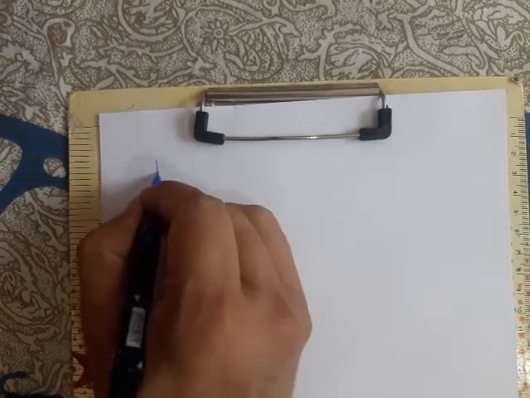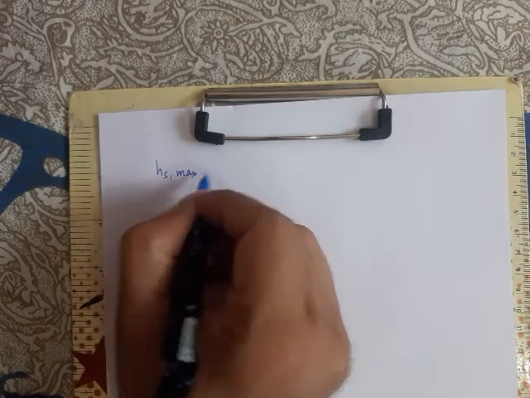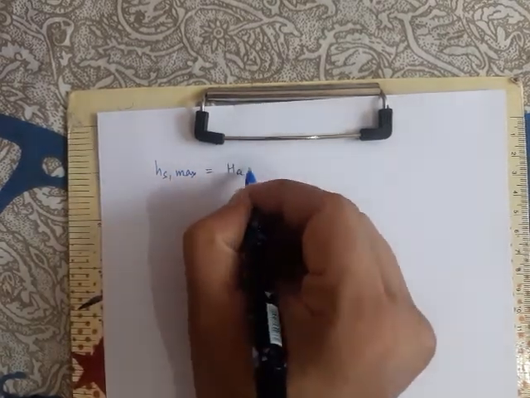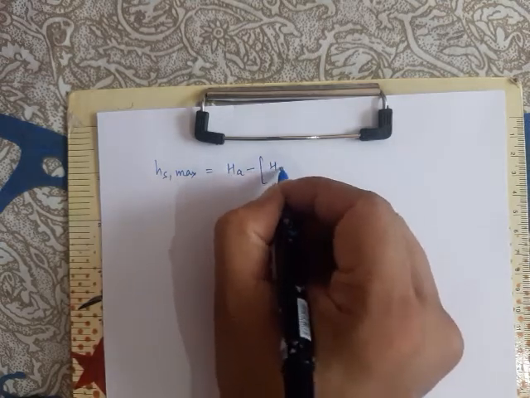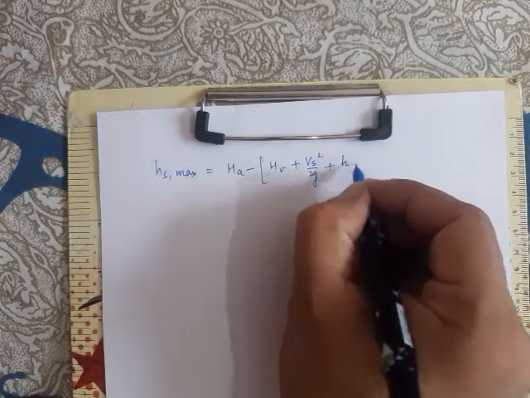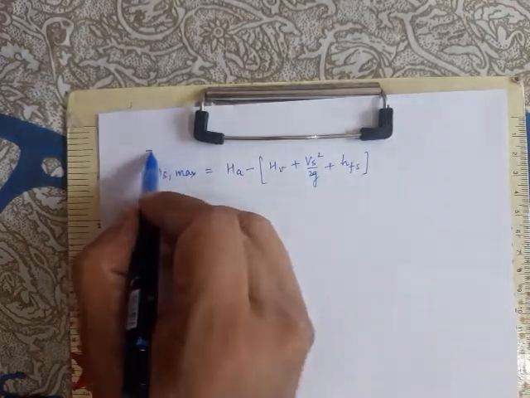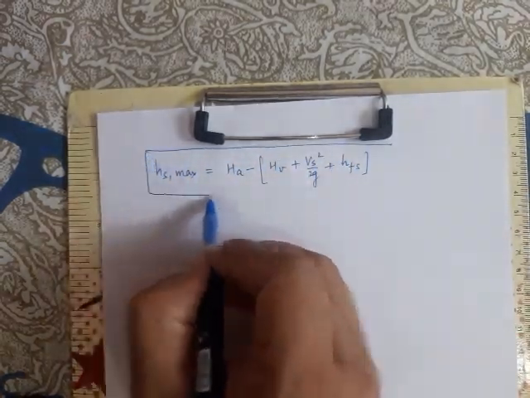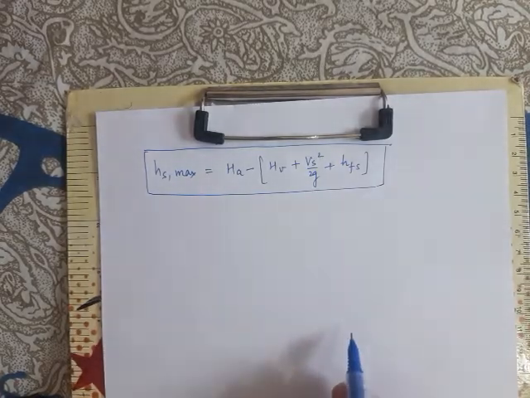We were discussing the centrifugal pumps. In the last class, we derived the expression for the maximum suction height of the centrifugal pump. The maximum suction height of the centrifugal pump is given by the expression HA minus HV plus Vs square by 2G plus total head loss inside the suction pipe. This was the expression for the maximum suction height. What is the physical significance?